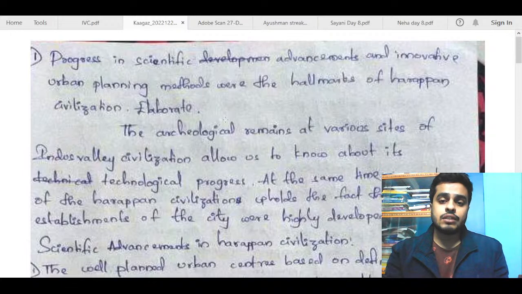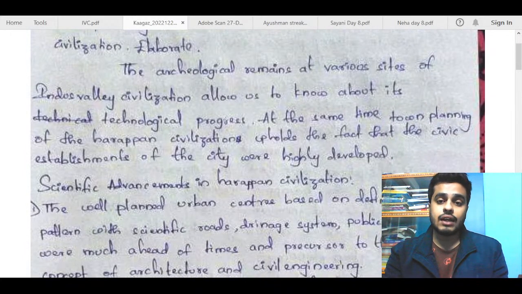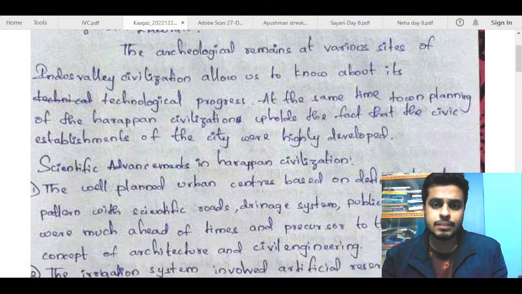The archaeological remains at various sites of IVC allow us to know about its technological progress. At the same time, the town planning of the Harappan civilization upholds the fact that the civic establishments of the city were highly developed.